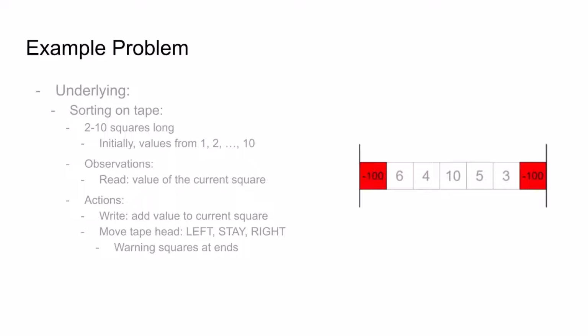One detail to add here is that the tape head cannot be moved beyond the boundaries of the tape. There are extra warning squares at the ends, which cannot be moved past, which will return a value of -100 when read.